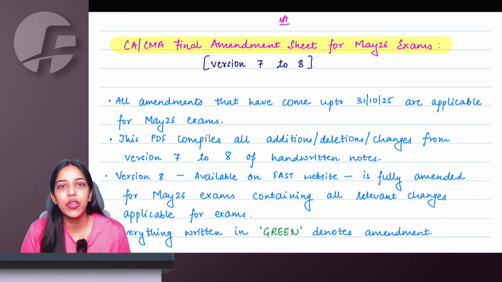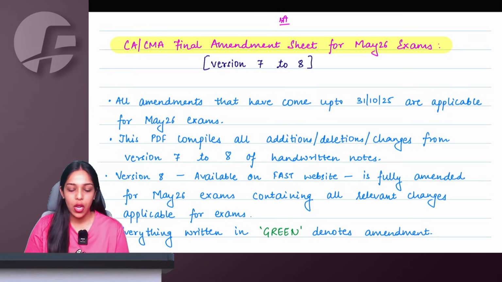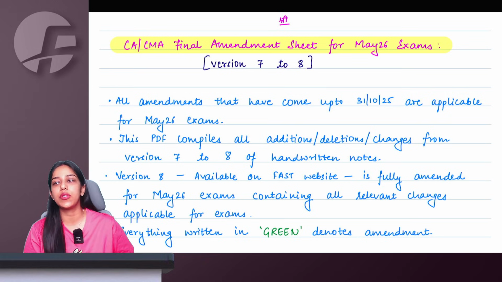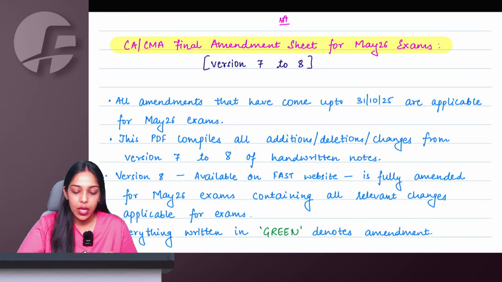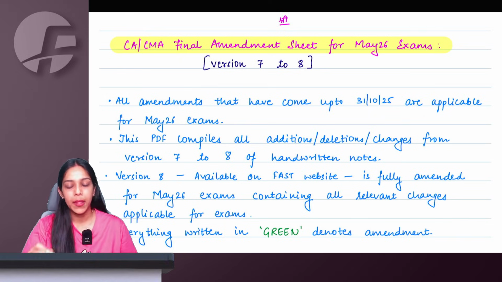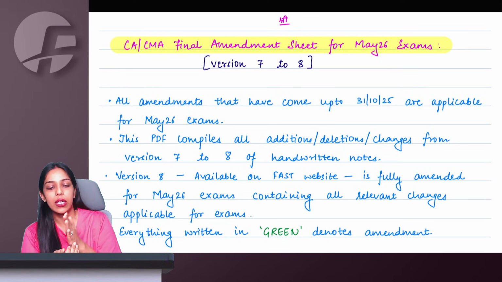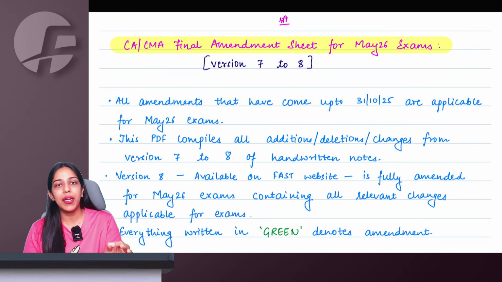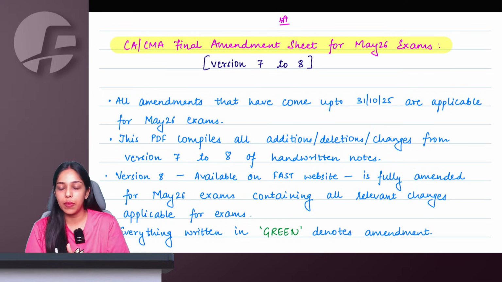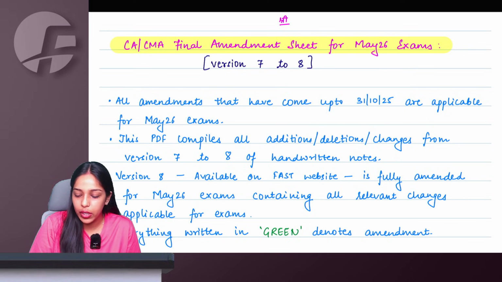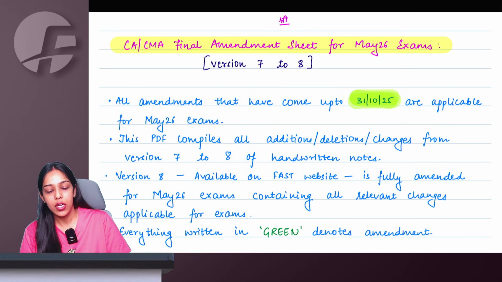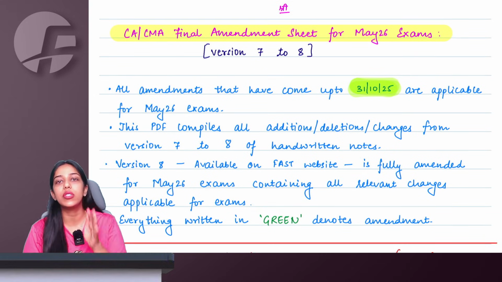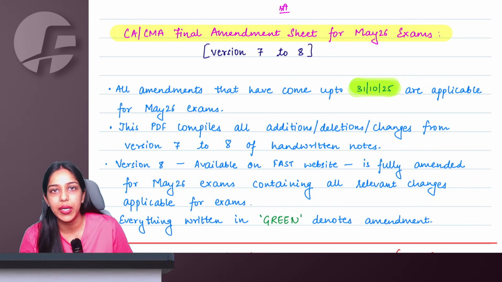Welcome to this 100% English session of amendments for May 2026 examination. Before we start with the amendments, ma'am, what is the cutoff date? As in, if we are appearing in May 2026 examination, amendments till which date will be applicable to us? So the cutoff date for your exam is 31st October 2025. So all the amendments that have come up to this date, 31st October 25, are applicable for your May 2026